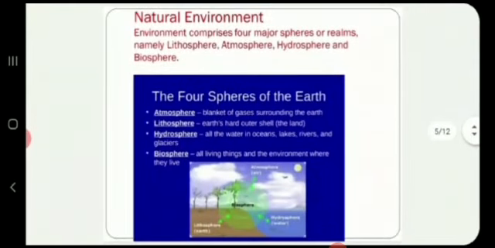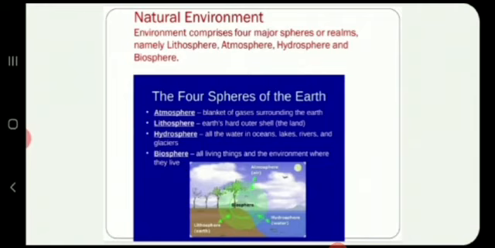Natural environment. Environment comprises four major spheres or realms, namely lithosphere, atmosphere, hydrosphere, and biosphere. So our first sphere of the earth is the atmosphere. The thin blanket of air surrounding the earth from all sides is called the atmosphere.